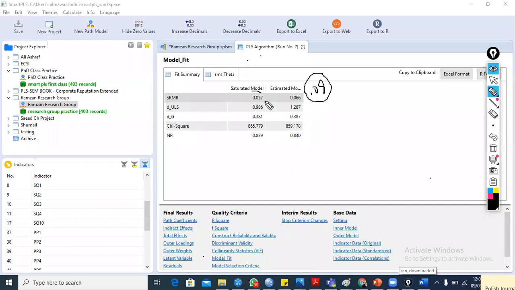So our value is 0.057, which is an acceptable value. So this is our goodness. We may ignore this chi-square value, but we cannot ignore this NFI value. Its value should be near to 1, or near to 0.9. So its value is 0.8, which is also acceptable. So we need to report this NFI value. So quality criteria are good fit.